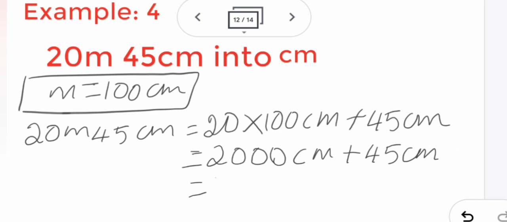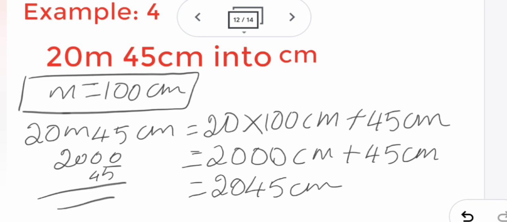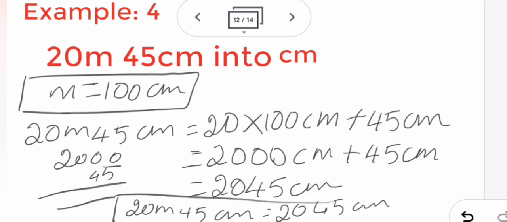So if you plus, it is 2045 centimeter. This one also you can add like this, just arrange the digits in order and you can add this way also. Last you have to write the answer: 20 meter 45 centimeter equal to 2045 centimeter. So this is the answer you have to write in the box.